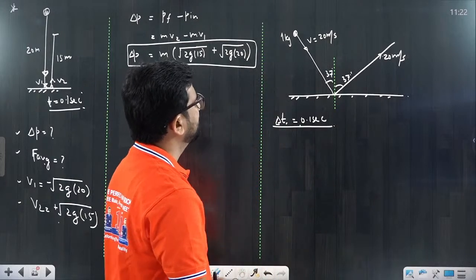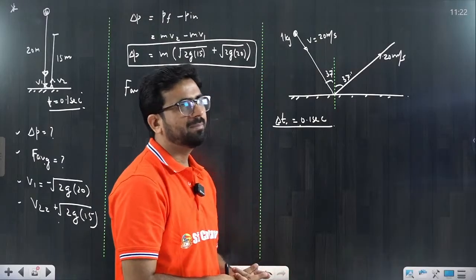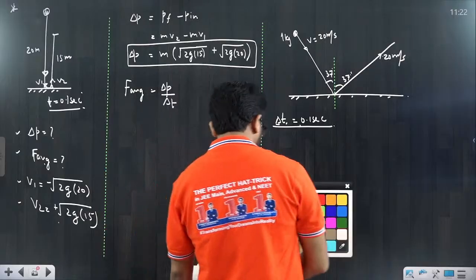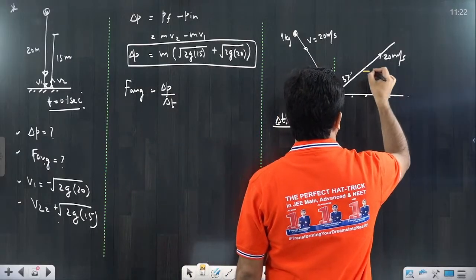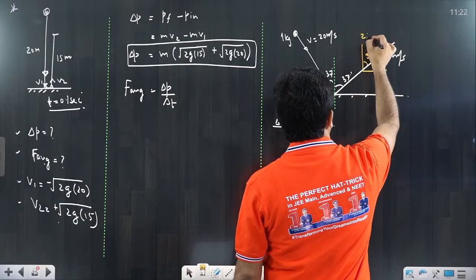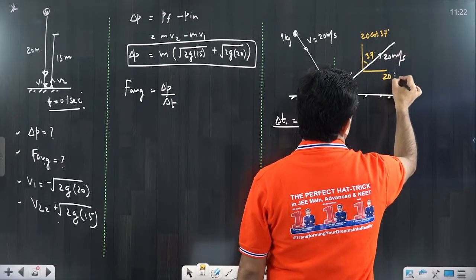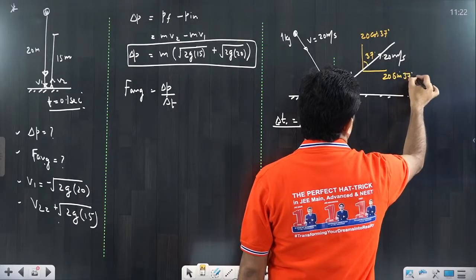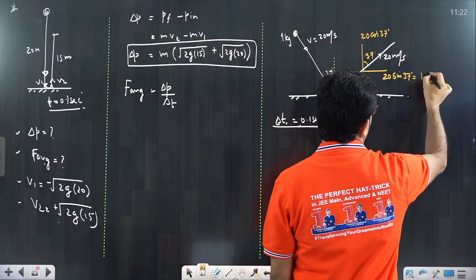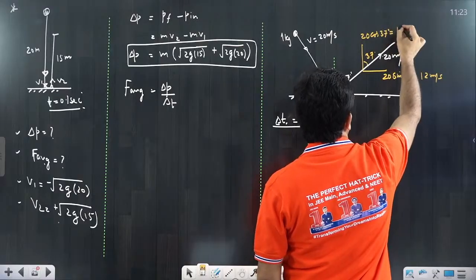So the very first thing, what is the change in momentum? Change in momentum means final momentum minus initial momentum. So what is the final momentum that we have to write? Please understand that you have to take the components. This angle is 37 degree. So this would be 20 into cos 37, and this is 20 into sin 37. Sin 37 actually means 3 by 5, so if you multiply, that would be 12 meter per second. And cos 37 is 4 by 5, that would be 16 meter per second.